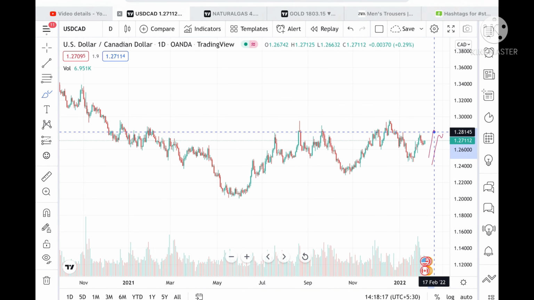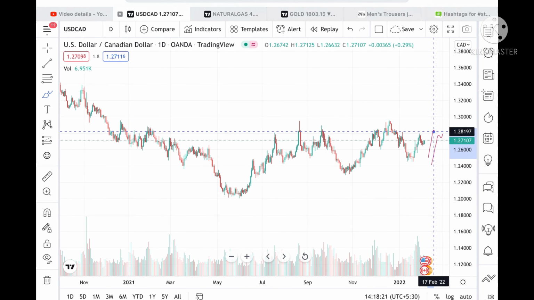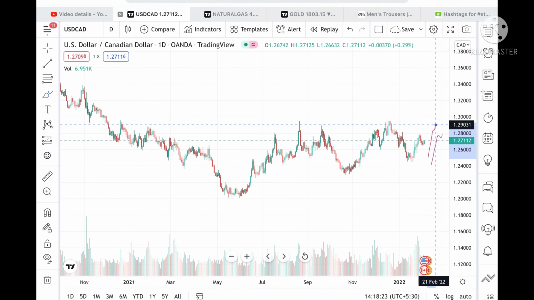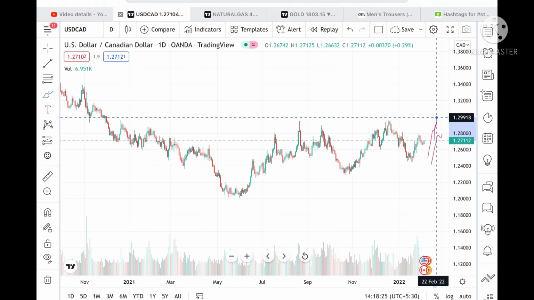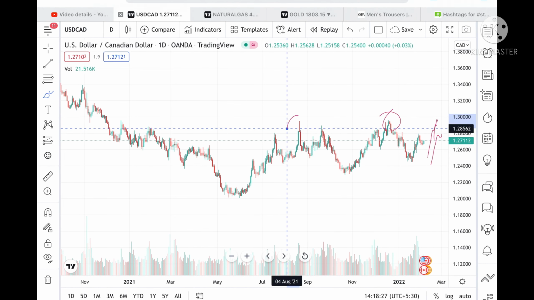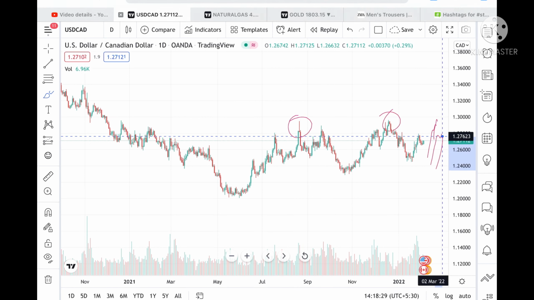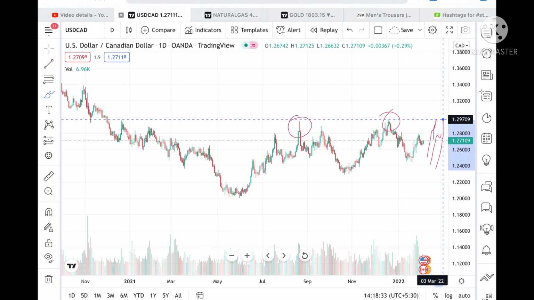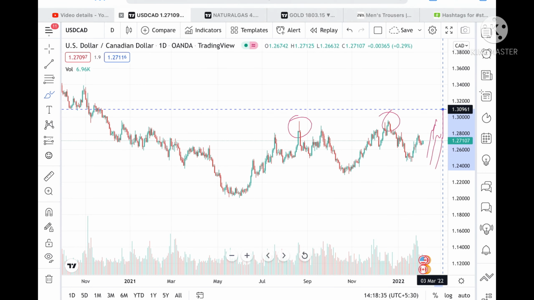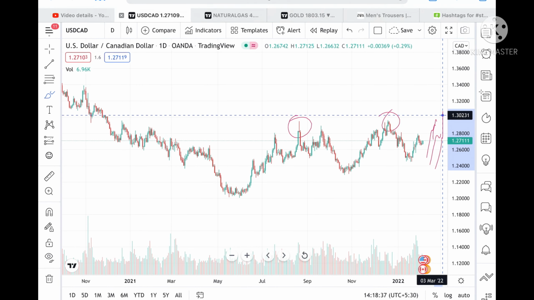If the price sustains above this level, then we can see it go further upside to a level of 1.28197, and from there a level of 1.29031. Once it sustains above this level, and these levels are already tested here, so understand one thing: if it goes above a level of 1.27571, we can see it reach further to a level of 1.30231.